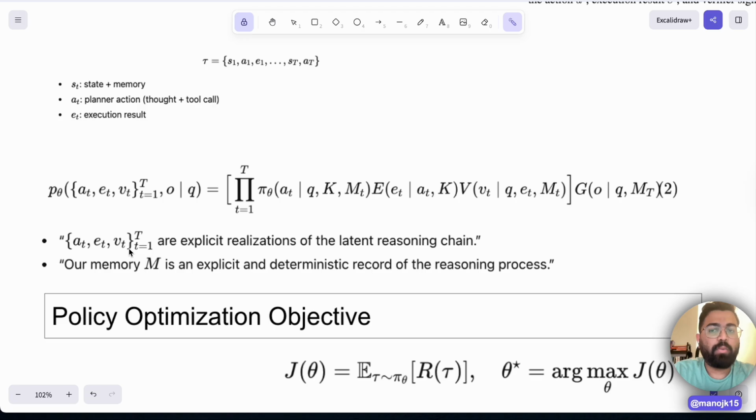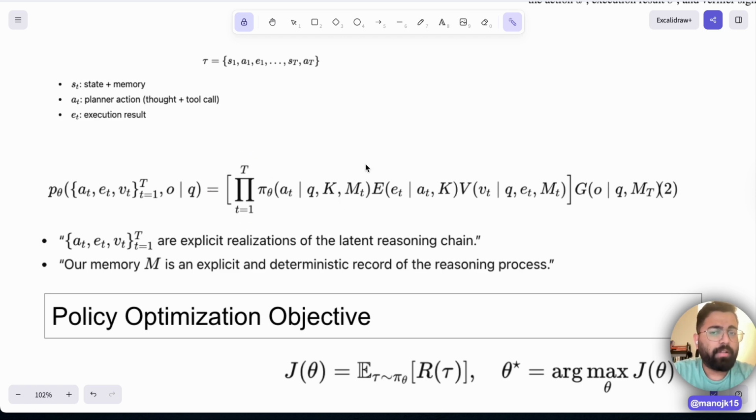What we're saying is that these are explicit realizations of the latent reasoning chain. For a given query, I can take different trajectories, but I also know there's a latent reasoning of how, if I take this trajectory, I'll get this output, and if I take that trajectory, I'll go to that output. There are different ways, and this is the latent reasoning part which the model learns, and this is what we need to learn. Given a query, for the model to reach a particular output, we need to learn the different actions, executors, and verifiers for different turns, and then the probability of it. It's just a multiplication from turn 1 to turn t.